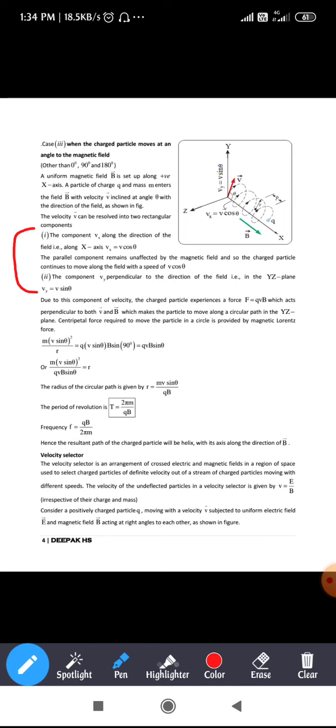So just go through the third case once. In case you have any doubts, please let me know. Just go through the figure first, then go to the mathematical steps. Any doubts, please do ask.